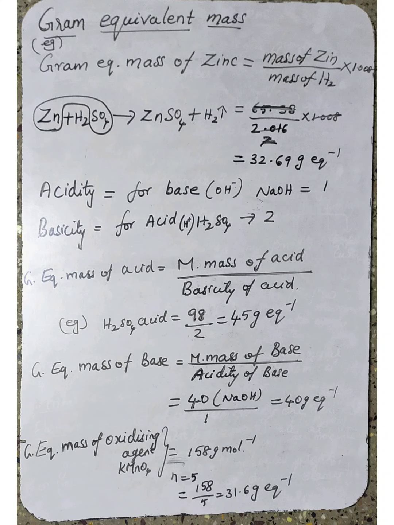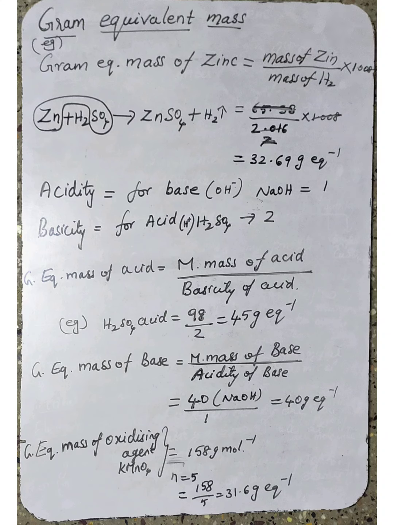Now what is meant by basicity is clear. Now we can come to acidity. What is meant by acidity? For a base only we will find out acidity. What is meant by base? We discussed last class: OH minus ion. Then what is meant by acidity? The number of replaceable OH minus ions present in that base is called acidity.